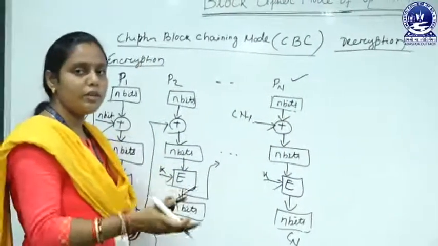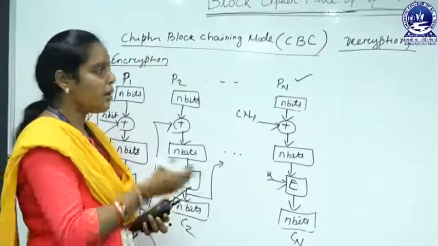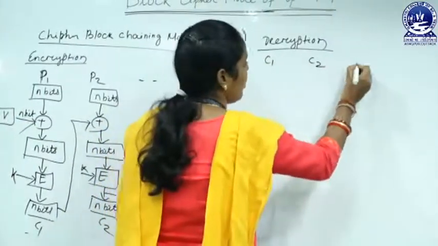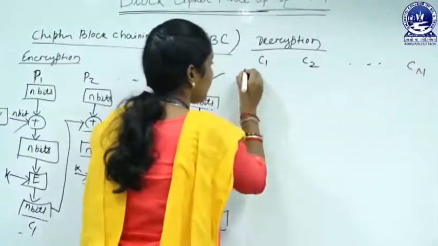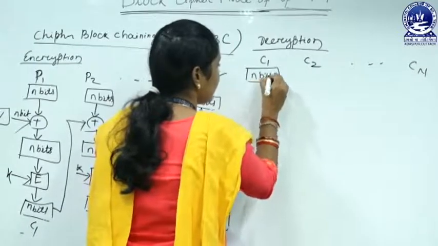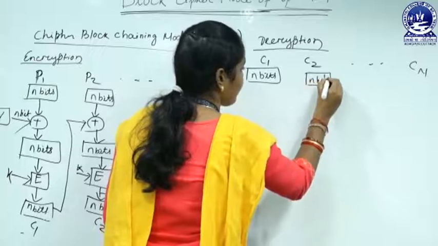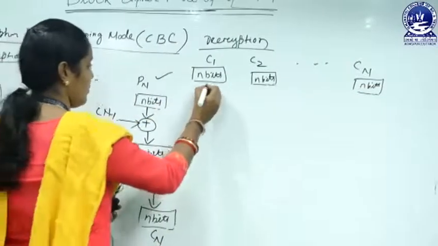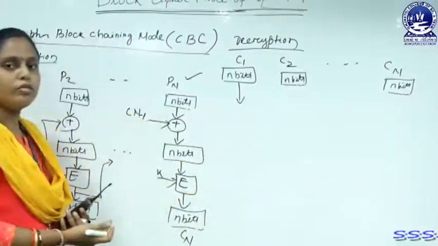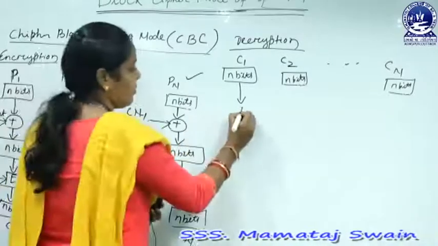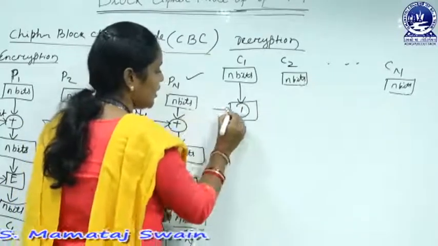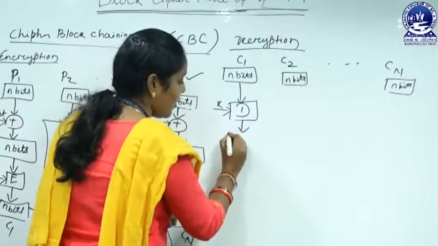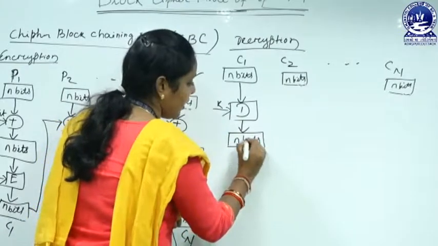Decryption process is nothing but the reverse of our encryption process. Here we take our ciphertext blocks, that is C1, C2 up to Cn, and the C1 size is n bits, C2 is n bits and Cn also n bits. Now here we use the decryption algorithm, any one of the decryption algorithm and the key, and we decrypt this ciphertext which gives us the n bits output.